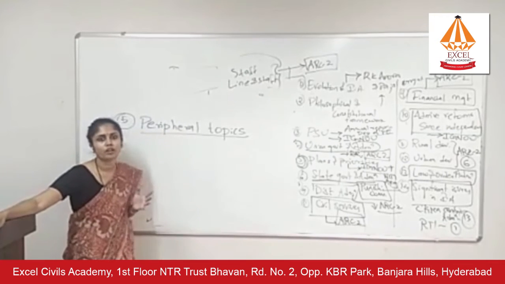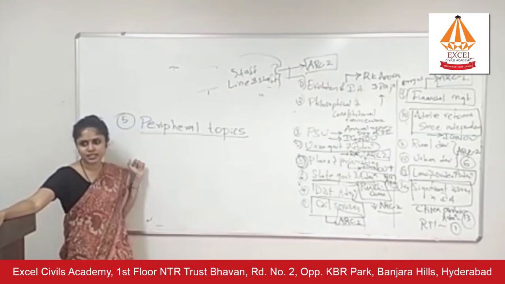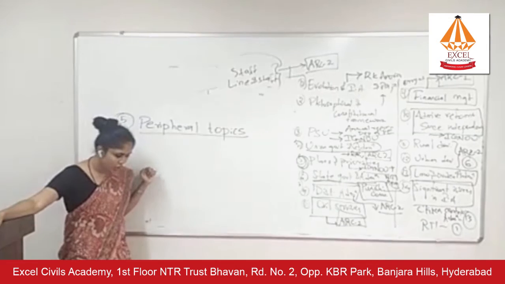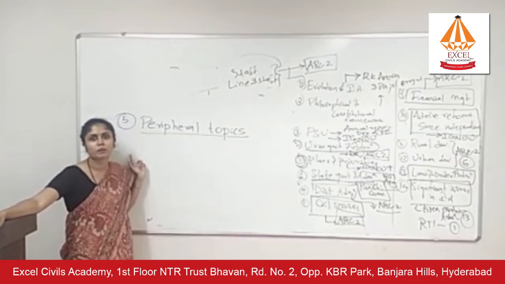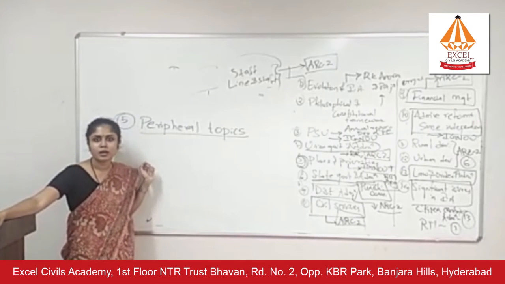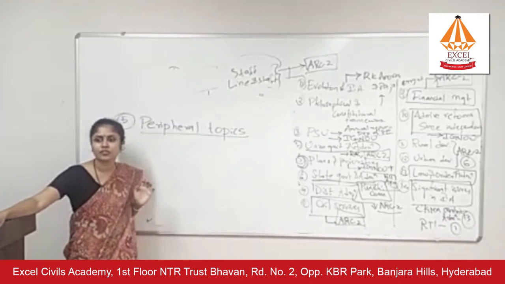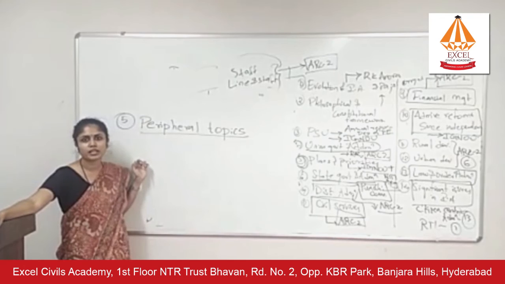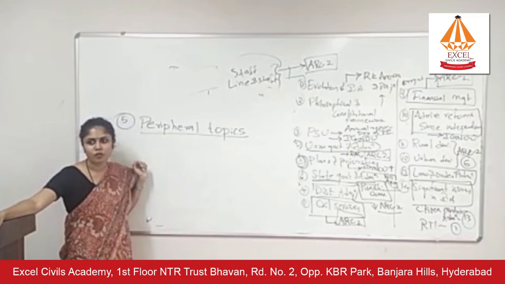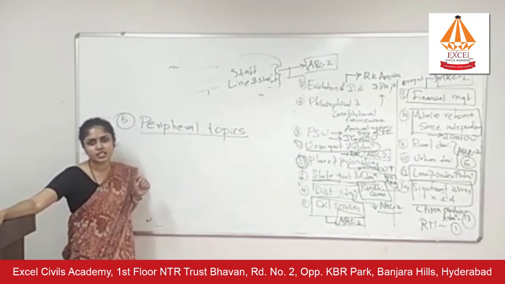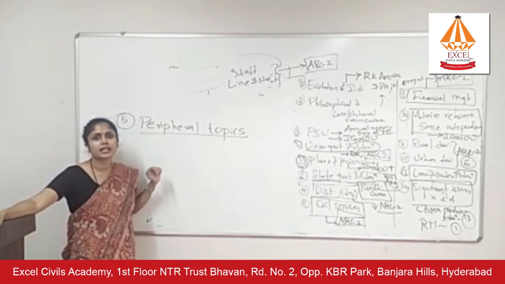Now they don't have a lot of questions left to ask from thinkers. So these days, they are not asking many questions from chapter 2 in paper 1, that is administrative thought. But most of you dedicate almost 50% of your time to cover chapter 2, that is all the thinkers. So the cost benefit analysis would be very low if you focus entirely on that.